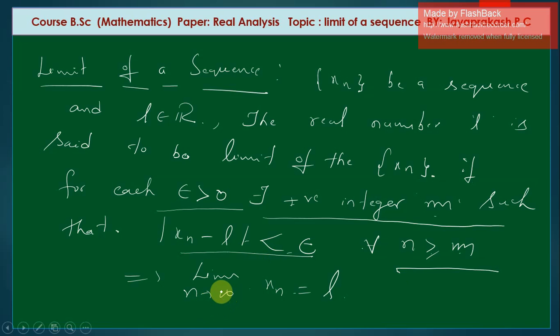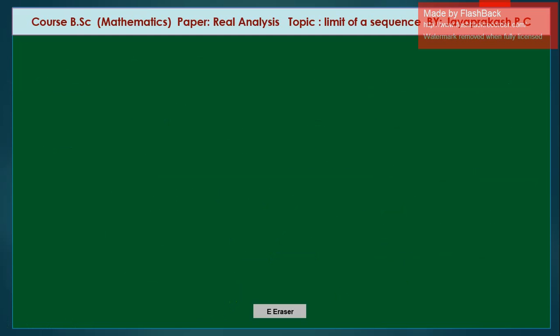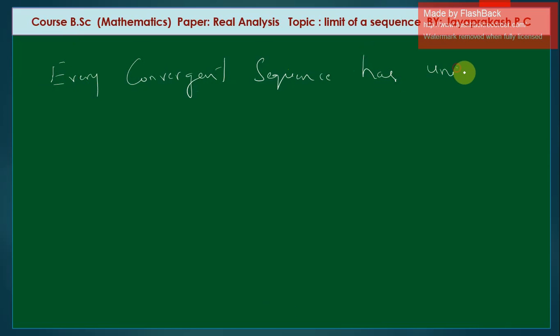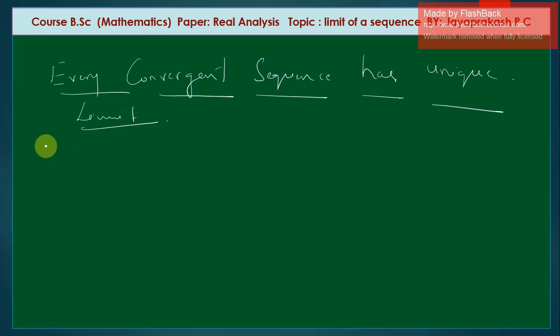Let us move on to one theorem on the limit of a sequence, that is, every convergent sequence has a unique limit. Every convergent sequence has a unique limit. Let us assume that this is a theorem.